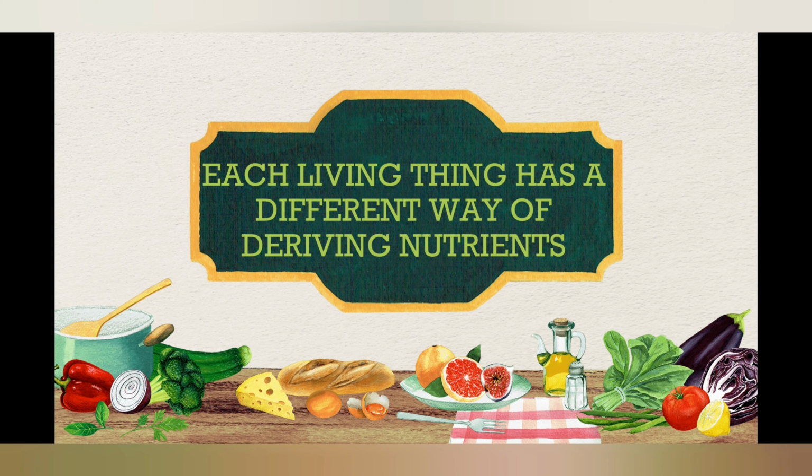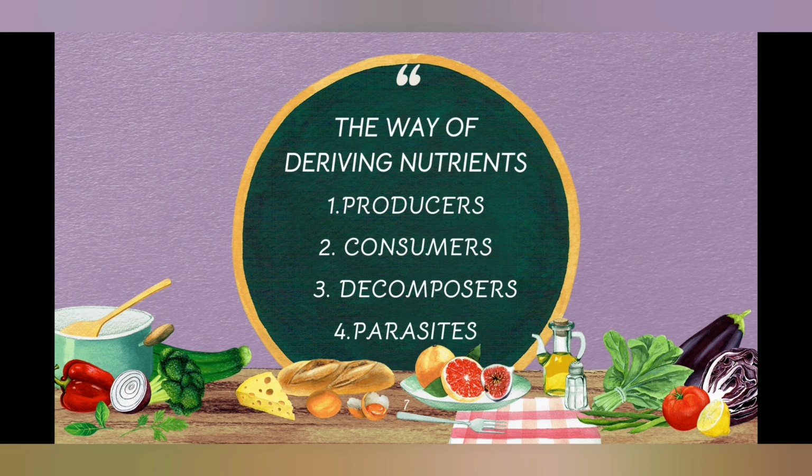Now, each living thing has a different way of deriving nutrients, like producers, consumers, decomposers, and parasites. So these are the ways of deriving nutrients.